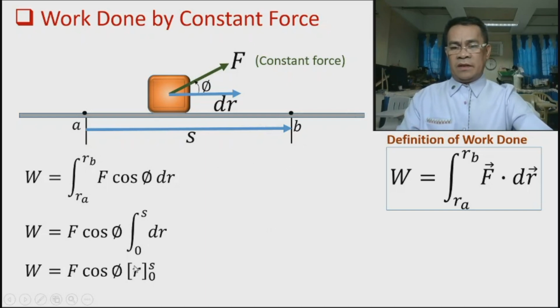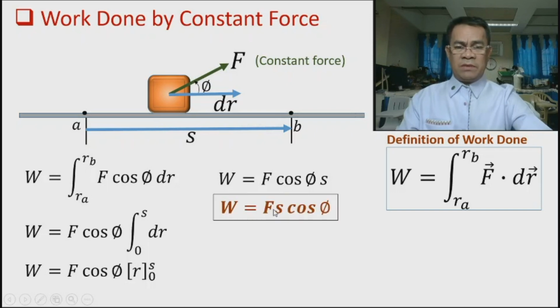Integrating, we have the integral of dr is r, then the limit is 0 to s, then evaluate the limit and we come up with this result. Okay, which means that work done by a constant force, take note constant, is F s cosine P.